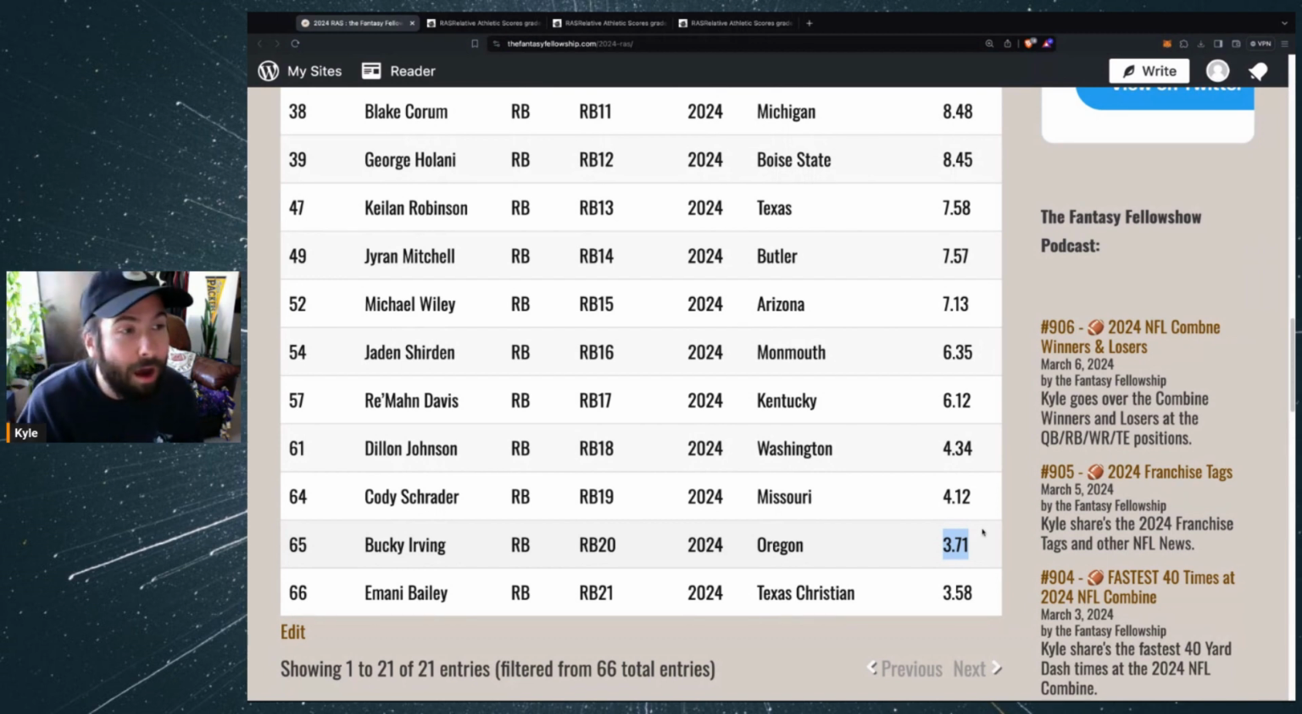He lost a lot of draft capital at the NFL Combine. He was one of the more disappointing 40 times, just didn't test well athletically at all. A 3.71. To me, Bucky Irving, we were kind of hoping he could be a James White, Giovani Bernard type at the next level, and I don't know if athletically he's there. And then Bailey ranked pretty low here.